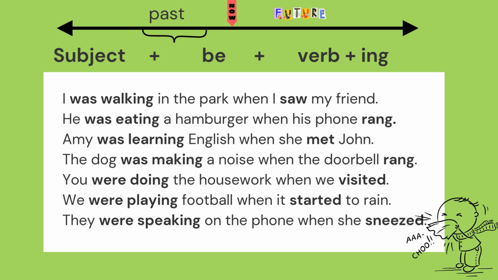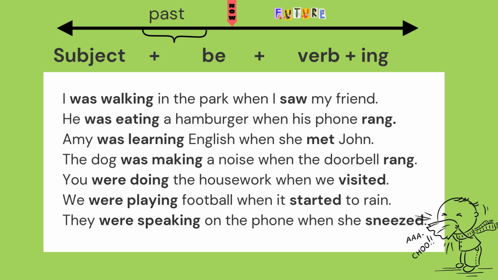So rang is your verb. So the phone ring, past tense is rang. Amy was learning English when she met John. Meet, met. The dog was making a noise when the doorbell rang. Ring, rang.